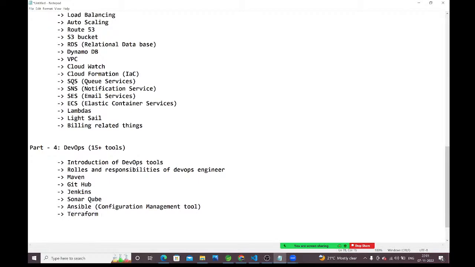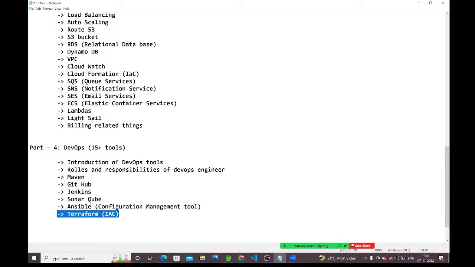Terraform we will discuss. Terraform is what? IaC. By using Terraform, we are going to create the infrastructure. I already told you, infrastructure we can create in two ways: either by using the GUI, or by writing some code. But nowadays, companies are using Terraform only to create the infrastructure. Some of our old students are working in companies where they are not using all these other things. Their job is just creating the infrastructure by using Terraform.